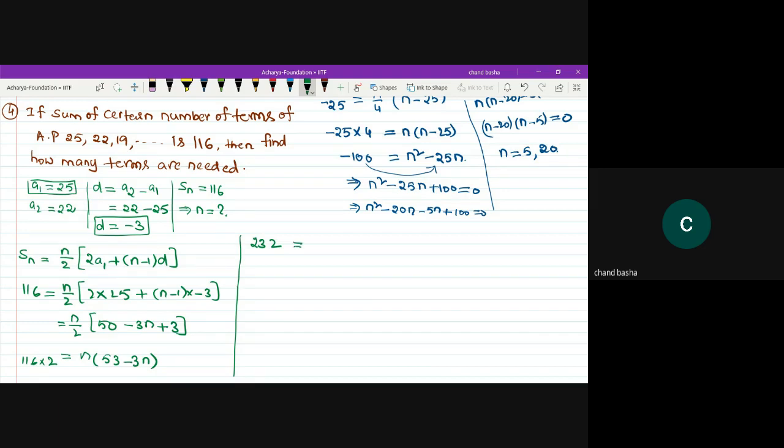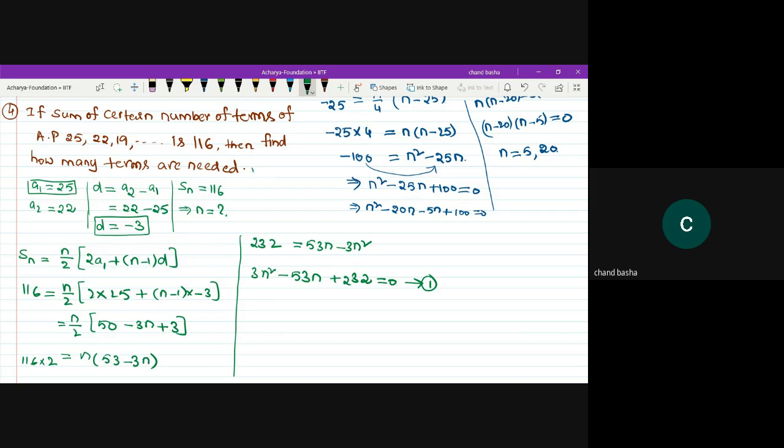is equal to 53 times n minus 3 times n square. 3n square minus 53 times n plus 232 is equal to 0. This is the equation we got, guys. But what he's asking is to find the value of n. So he will give the options.